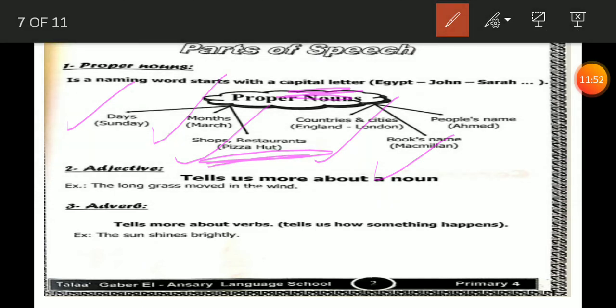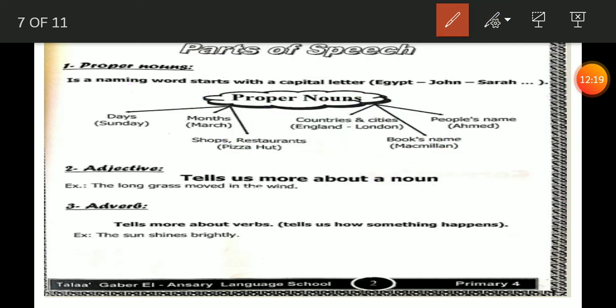They should begin with capital letters. Names of people, like Nada, Talia, Noha, Amira, Dunya, Muhammad, Aidil, Anas, Marwan, Ziyad. All of them are names of people, so all of them should begin with capital letters.